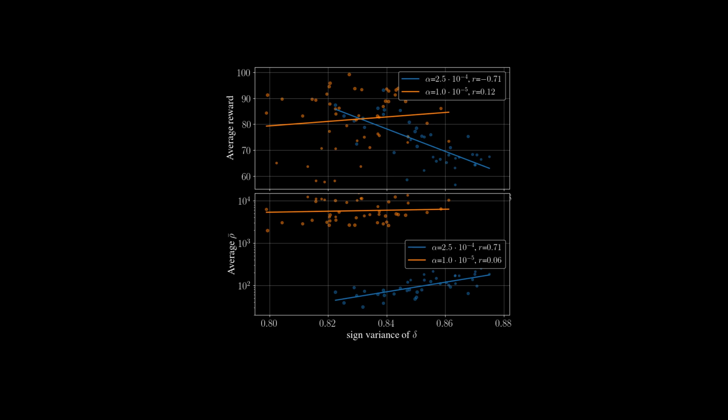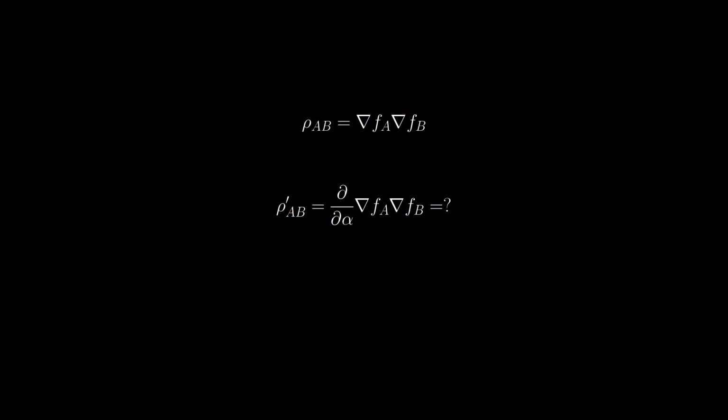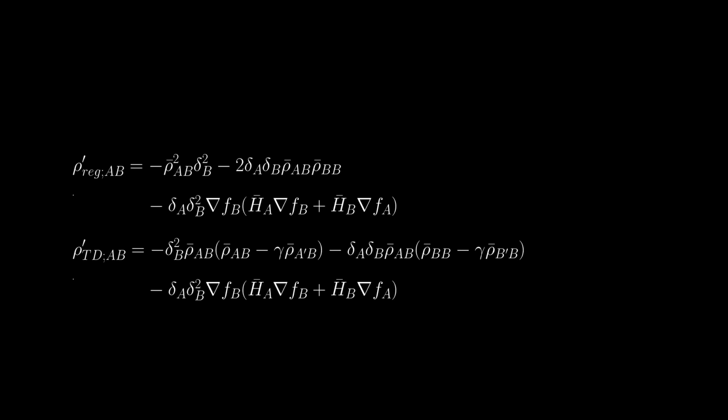Speaking of optimization, what can we say about TD's interaction with gradient descent? One interesting observation we make in this work is how gradient interference itself has very different dynamics under TD than for regression. In fact, if we compare the evolution of interference for TD and regression by looking at the time derivative of interference, we get this decomposition. Note how for TD we get these two extra terms, rho A'B and rho B'B. These terms represent interference terms between the two additional states, the target states in the TD expression.